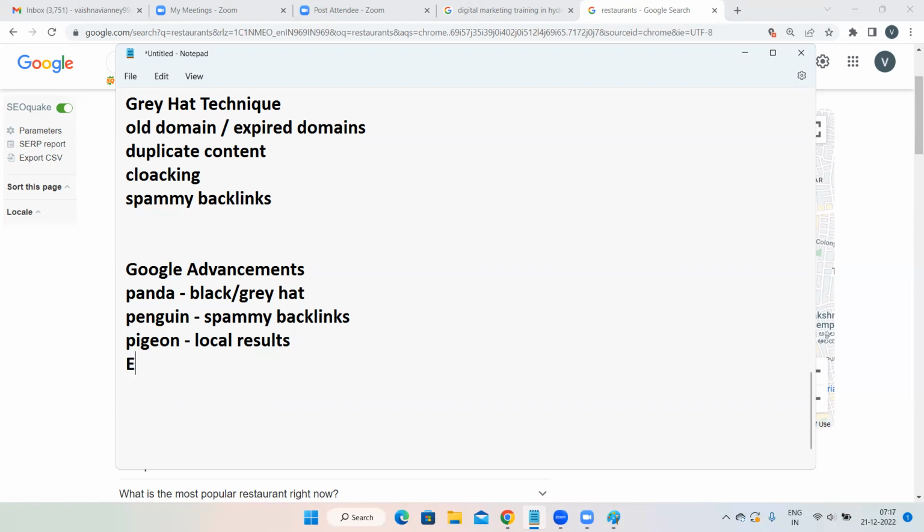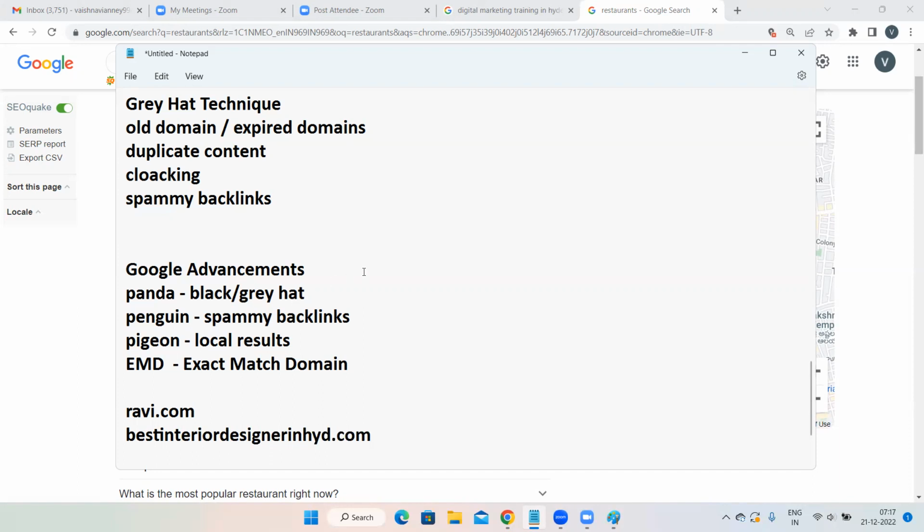Then EMD, exact match domain. What exactly is EMD? It is exact match domain. Now Ravi, let us assume you are an interior designer and you have created a website called ravi.com. This is your interior designing website. I am also an interior designer and I have created a website called Best Interior Designer in Hyderabad.